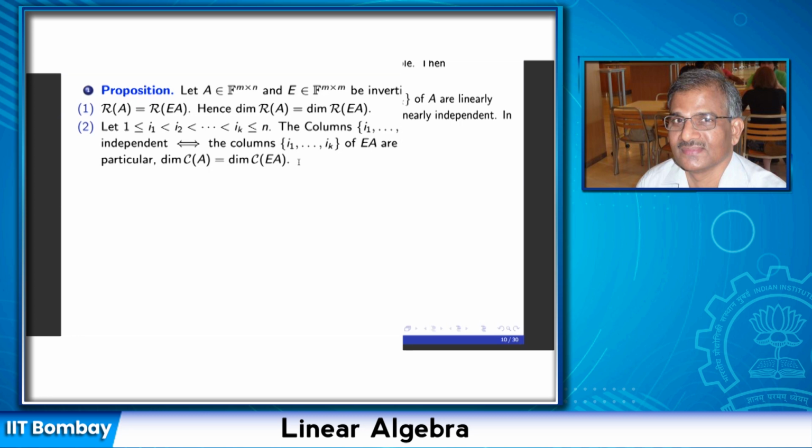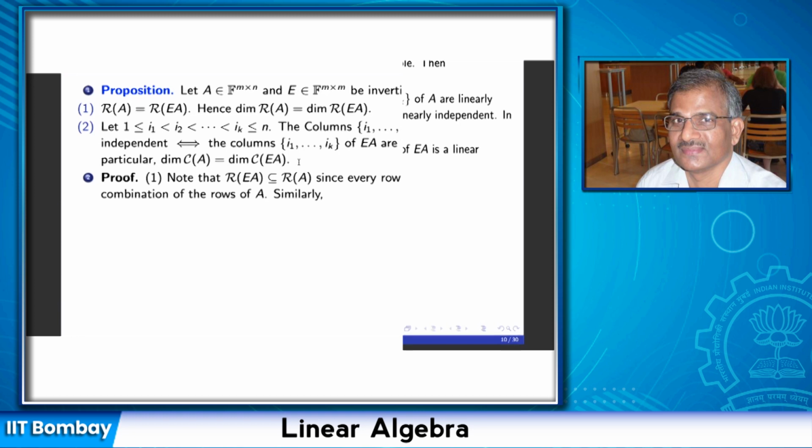So this proposition says that the dimension of the row space and the dimension of the column space can be detected from the same dimensions of the row echelon form. Row echelon form is far easier to understand. Okay, so let's prove this fact.